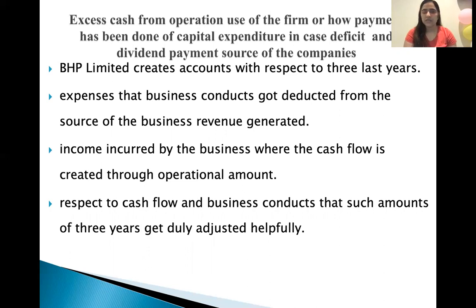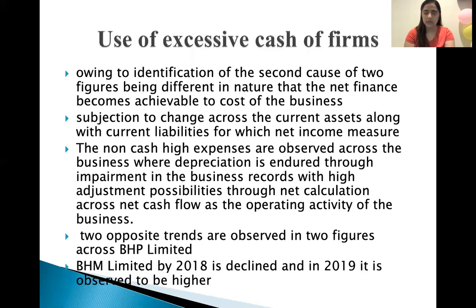BHP Limited creates its accounts with respect to the last three years. Business expenses get deducted from the source of business revenue generation, and the income incurred by the business is where the cash flow is created through the operational amount. Lastly, with respect to cash flow and business conduct, the amounts of three years get adjusted, with helpful use of excess cash by the firms.